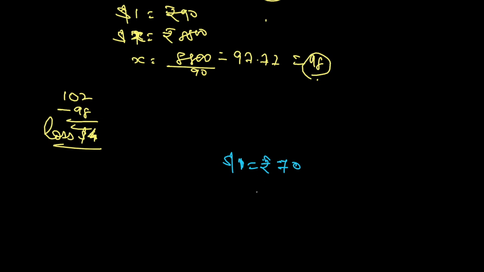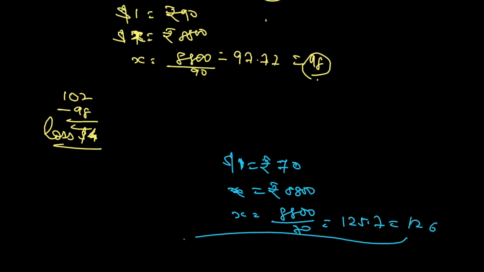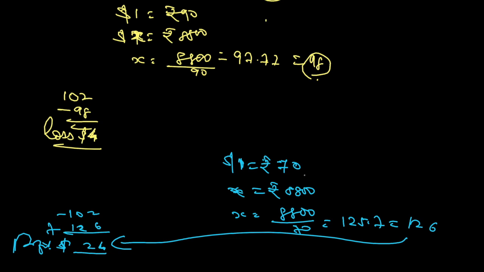Once $1 is 70, you are getting 8,800 rupees. How many dollars is that? I do cross multiplication, 8,800 divided by 70, and it comes to 125.7, so let me round it off to 126. In this case, he will give 102 to the bank and he will get 126. So you see how his profit is jumping. It comes to $24 as his profit.